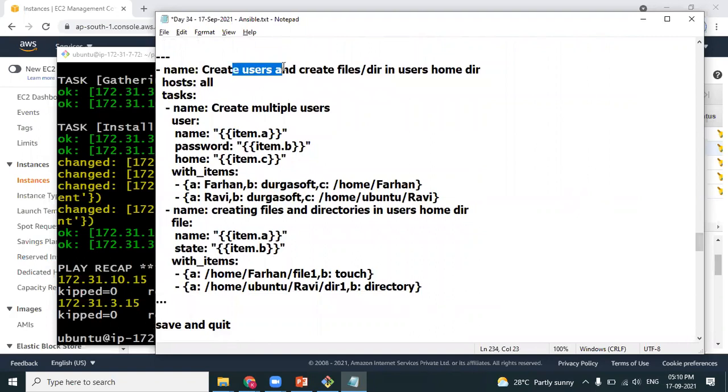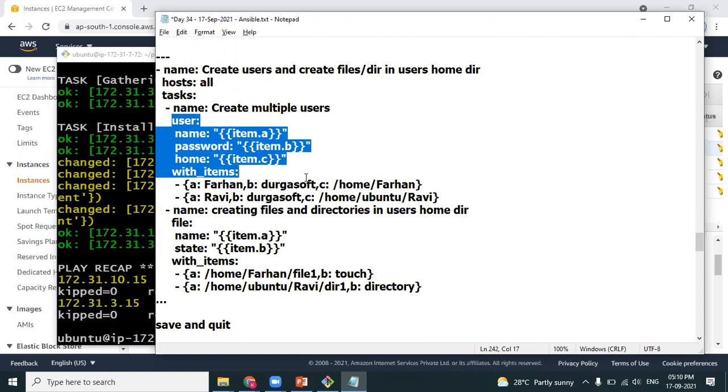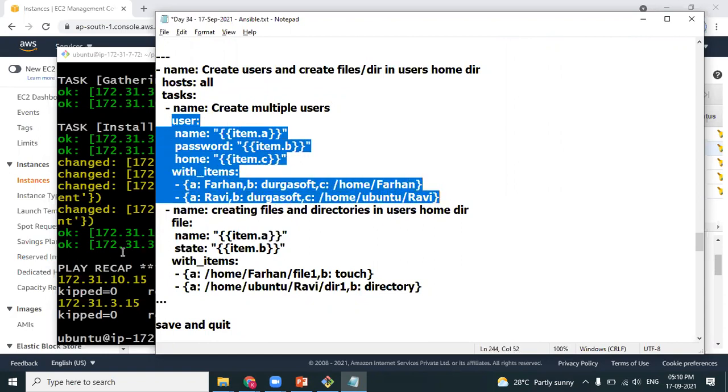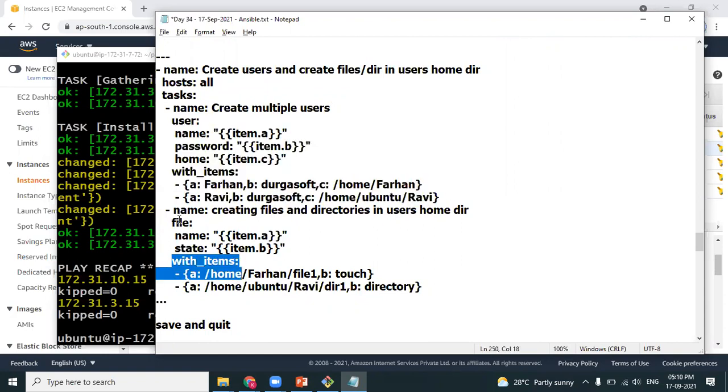But here, we are creating users and creating files. Two things I want to do. I want to create users, and I want to create files. For creating users, I want to use the user module, and for creating files, we have the file module. Two modules. You can see this with_items is for the user module. Pairwise combinations. Right. This with_items is for the file module.